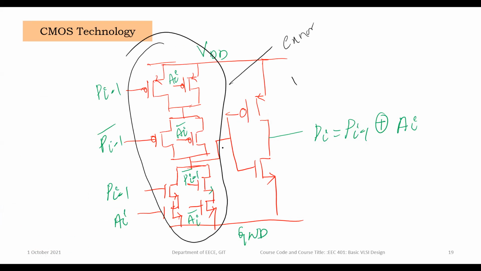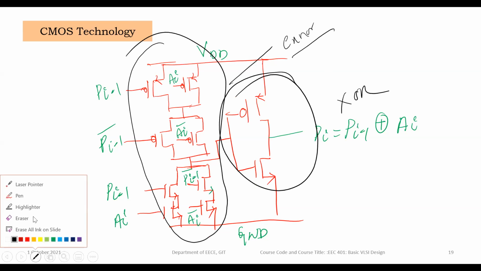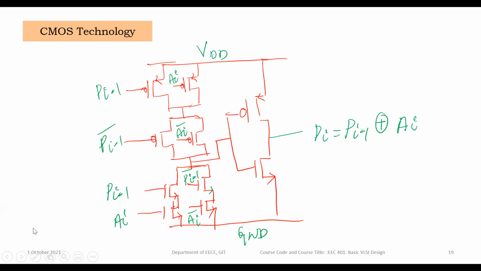Then this is the CMOS inverter, which generates the complement of the XNOR operation, which is nothing but the XOR operation. Same thing. So these are the CMOS and NMOS implementations of the parity generator.